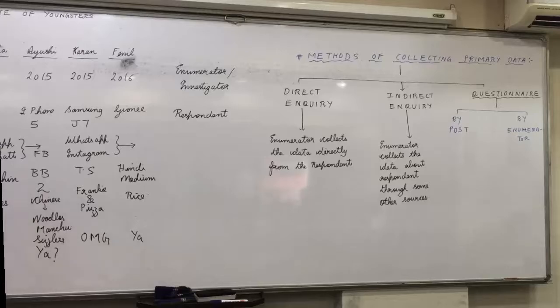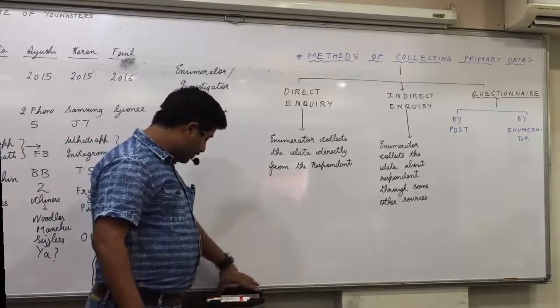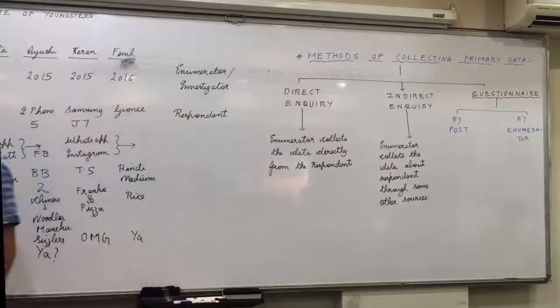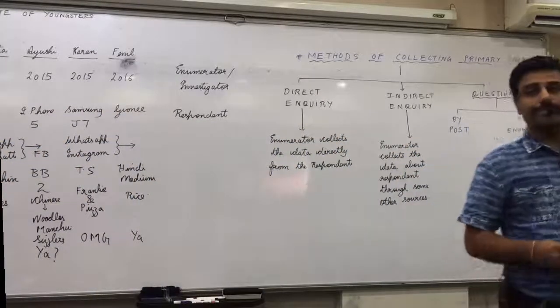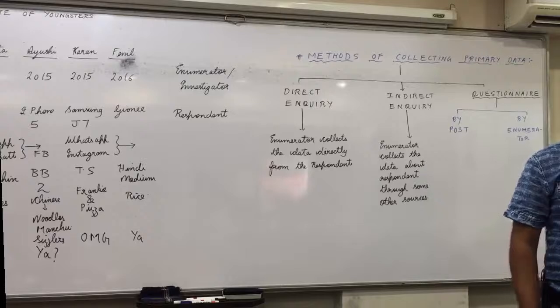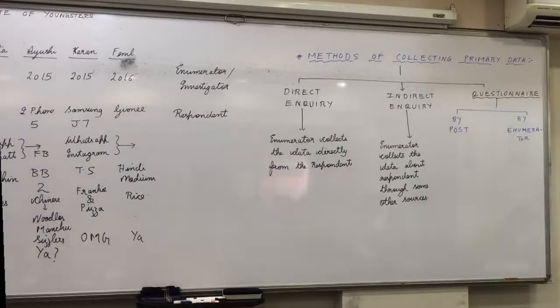The list of questions arranged in logical order with the space provided for answers is called questionnaire.